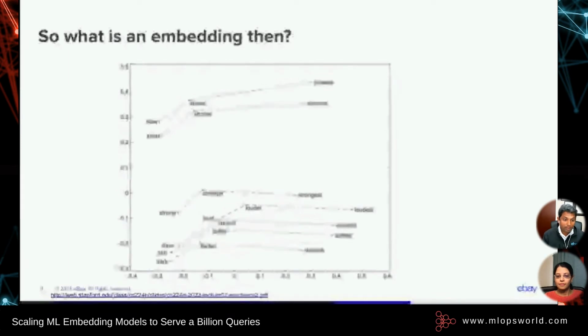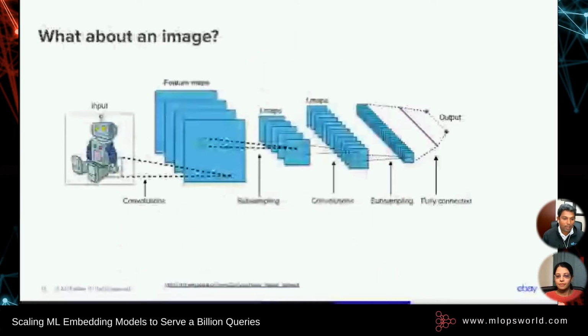Now, we know how word representations are generated. Let's see how image representations are usually generated, right? So we use something called convolutional neural networks. In simple terms, in neural networks, the first few layers learn basic representations, features like edges and lines, whereas the last few layers learn complex features from these small features, even encapsulating large complex features embedded within it. So we simply take these last few layers and generate an image embedding or an image representation. And now we have both a textual representation and an image representation.